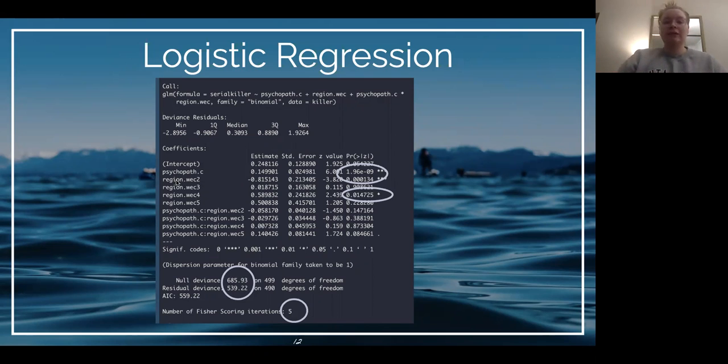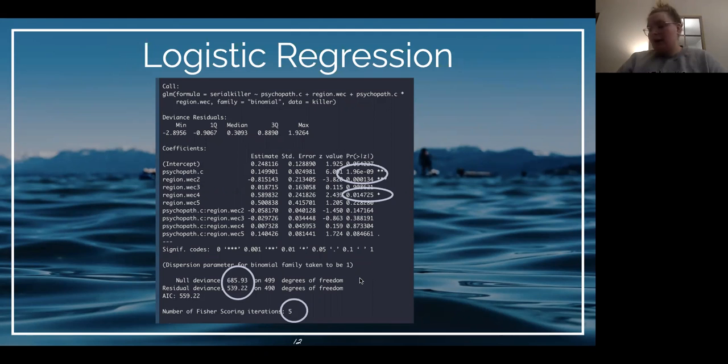And we can do that, we see, for psychopath score and region 2 and region 4, but nothing else. You also can see we have deviances here at the bottom, which is the goodness of fit of our model. So the null deviance and the residual deviance are used to test whether the independent variables provide statistically significant explanations. So you can see that our residual deviance is lower, so our predictors help explain more of our model than just the null deviance. But it didn't go down by a lot, so although we are explaining more, maybe we could do more to explain more in the future.